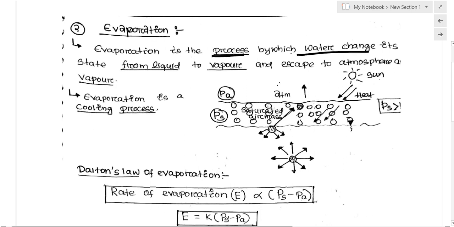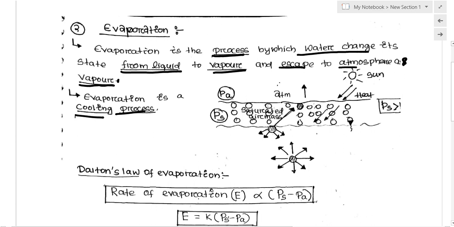Water changes its state from liquid to vapor, and finally it escapes to the atmosphere as water vapor. That is called evaporation, and evaporation is essentially a cooling process.